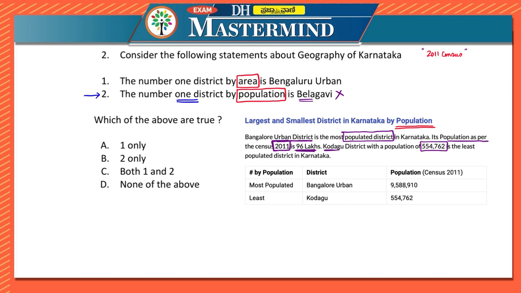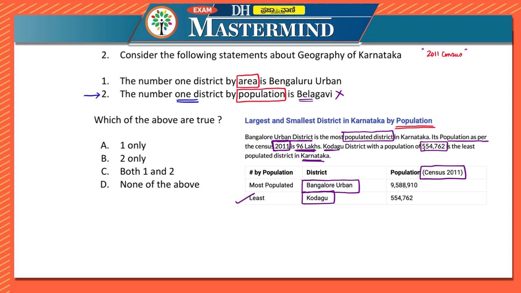554, it is the least populated district in Karnataka. So this is 554 odd, which is the least populated district. So the least populated district we also got to know is Kodagu, and the most populated is Bengaluru urban. So Bangalore urban or Bengaluru urban. So this is according to census 2011.